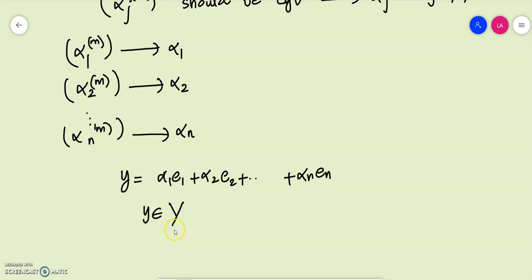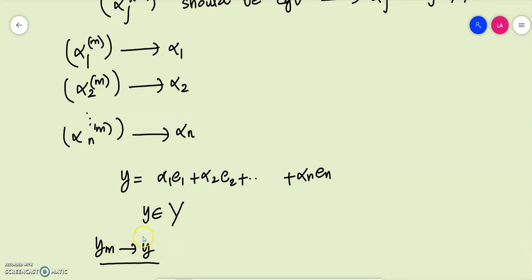Now we will prove that our sequence ym converges to y. If this happens, ym is an arbitrary Cauchy sequence in capital Y which converges to small y, and small y is an element in capital Y. So every arbitrary Cauchy sequence converges in the space itself, so the space should be complete.